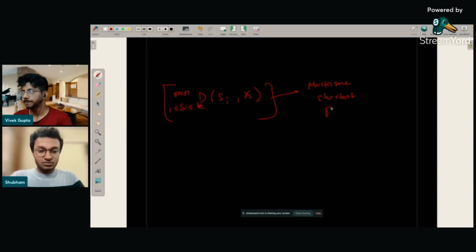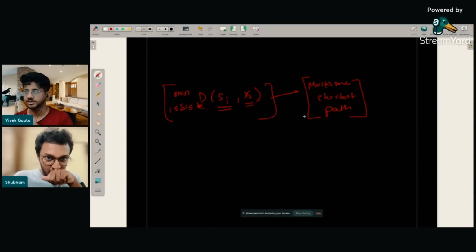And in such cases what you do is, if you are using BFS or Dijkstra, you put all the sources together in the queue, in the priority queue, and then you just run that Dijkstra, so it will find the shortest path to whichever source is the closest to any node. That's what this Dijkstra or BFS code does. Multi-source shortest path is a very interesting idea that exists, right? So that's what this problem is asking for.